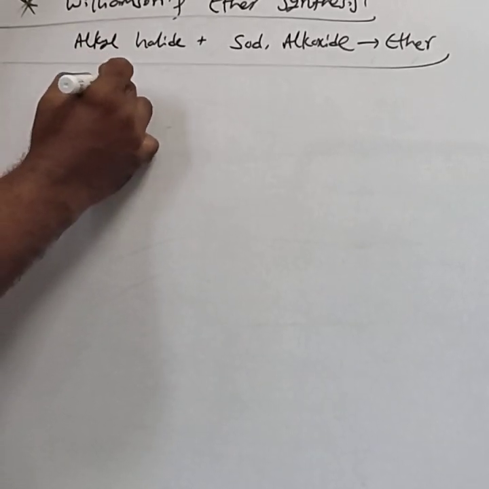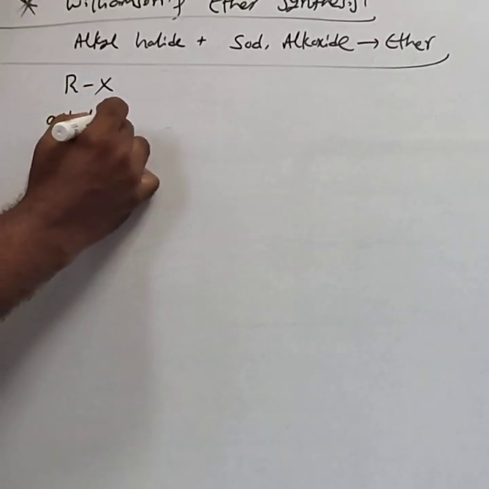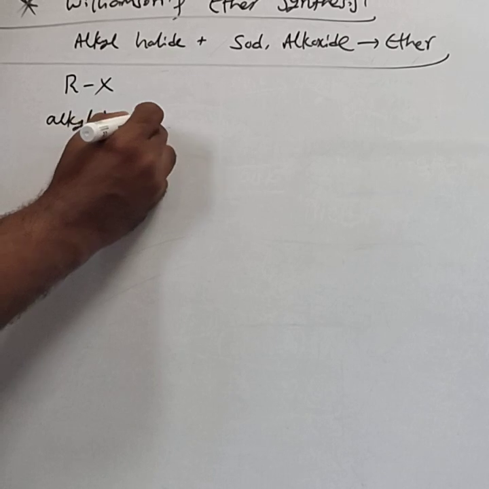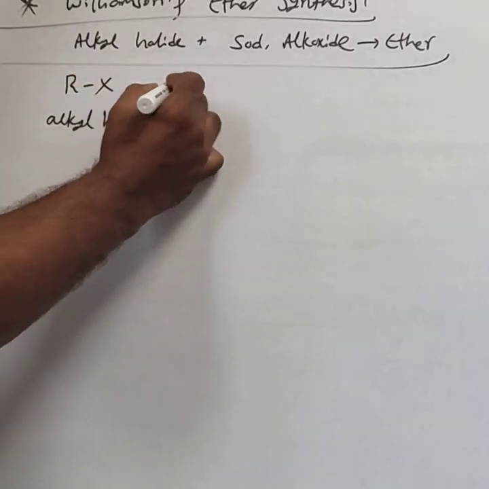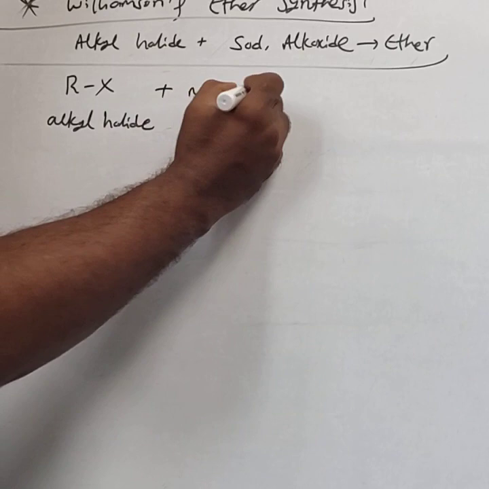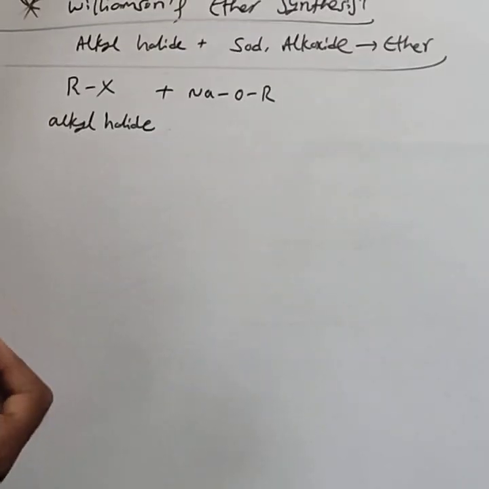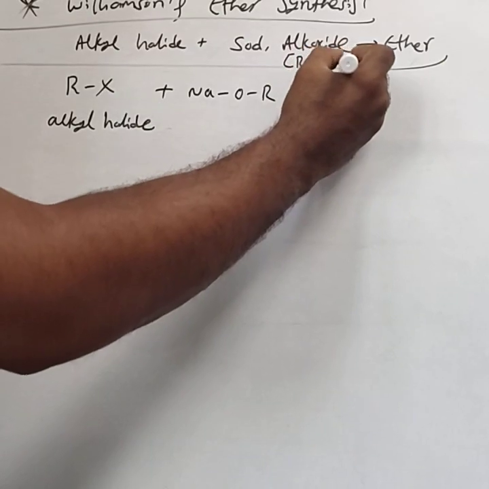Alkyl halide means RX. This is the alkyl halide. Or instead of writing in words, you can write the self-explanatory reaction. Then for self-explanatory you get full marks. This is the alkyl halide. Sodium alkoxide, for our convenience we are using RONa. Sodium alkoxide formula is RONa.